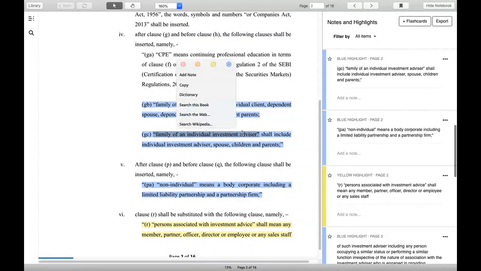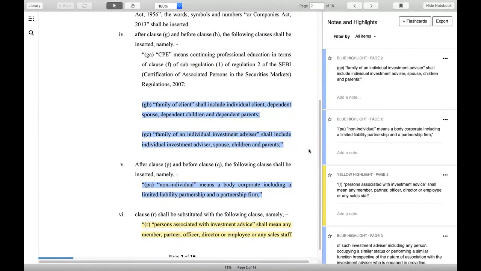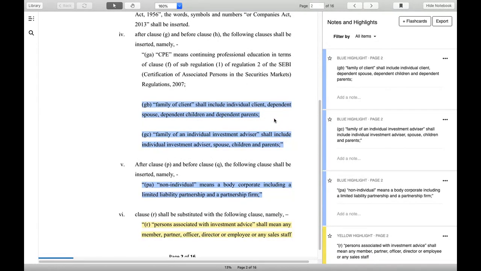For example, you are an individual doing MFD business, and you want your son to take the MFD code. If your son takes the MFD code, then this family client barred system will apply on both you and the son, because you and your son are called the family of investment advisors.